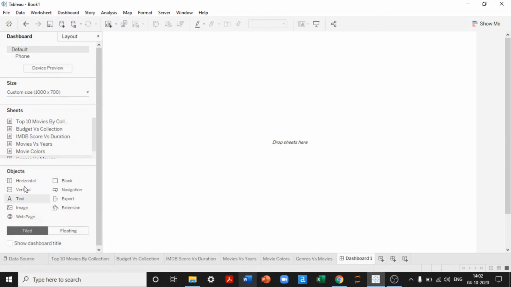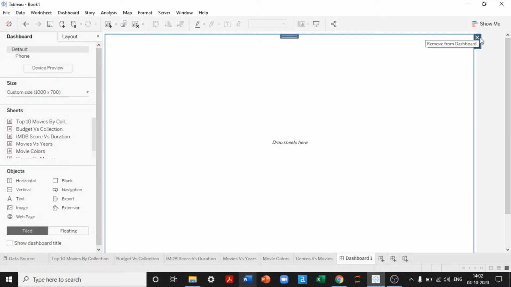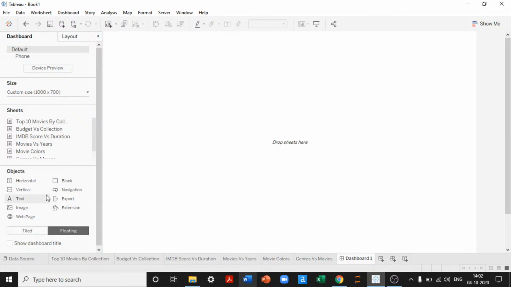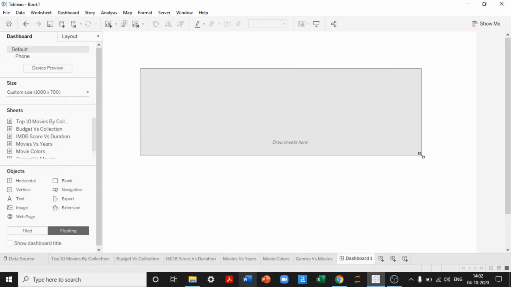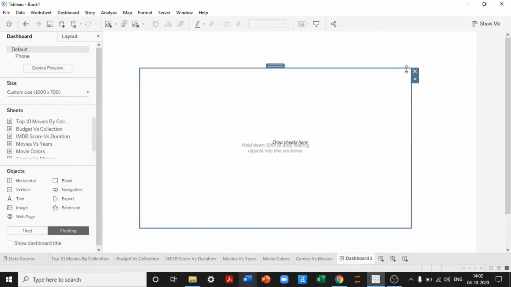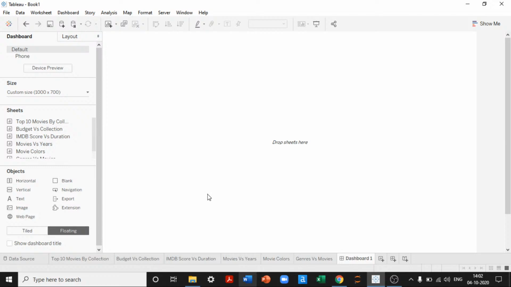Before picking any objects, the first thing that you need to know is tiled or floating. Tiled is simply auto alignment. As soon as I drag and drop this, it automatically aligns this object into the entire worksheet. But floating is manual alignment. I can drag and drop it, but I have to manually place it where I want it. This is not the right approach to build the dashboard. Keep your dashboard always in tiled.